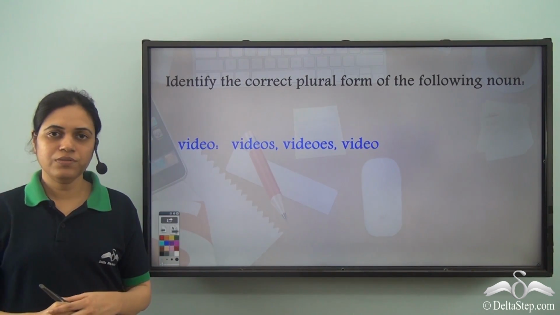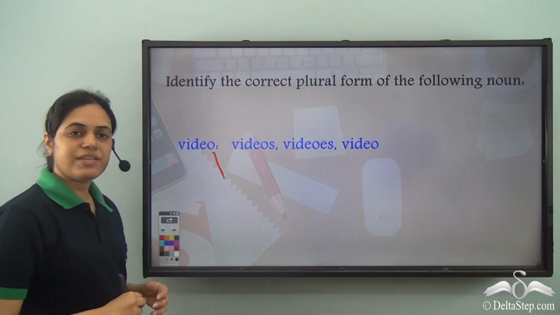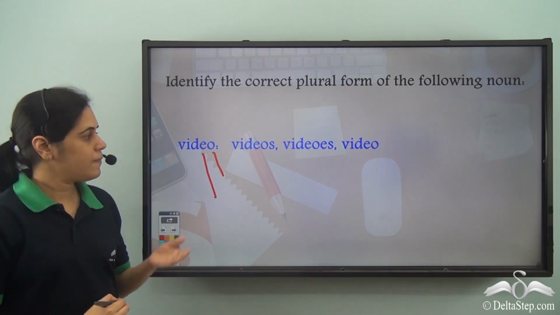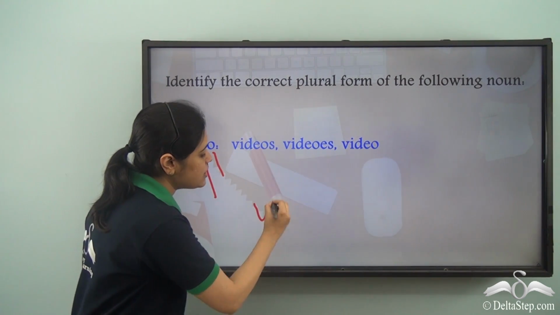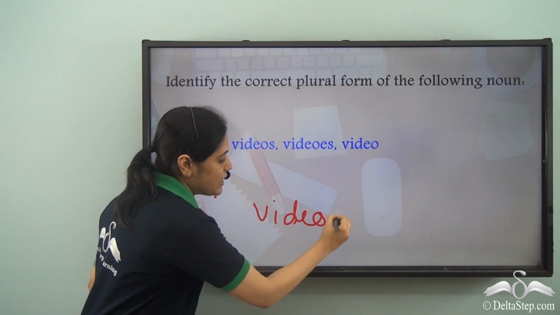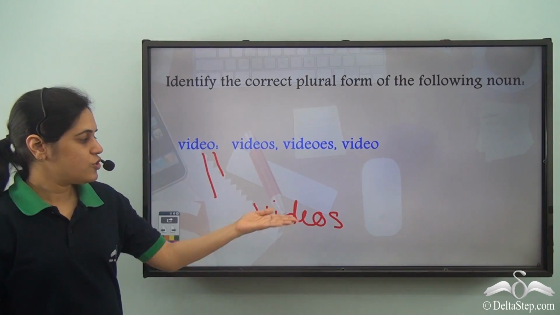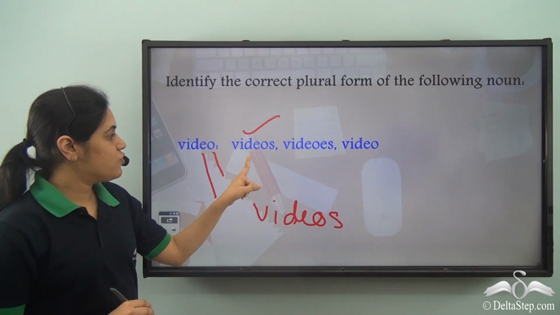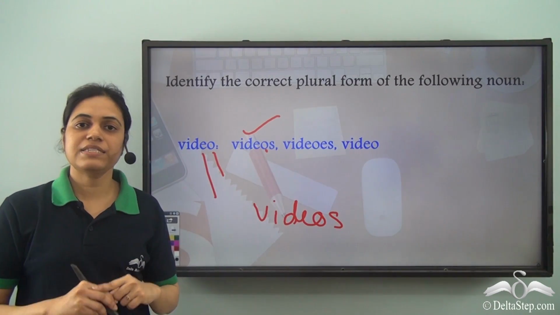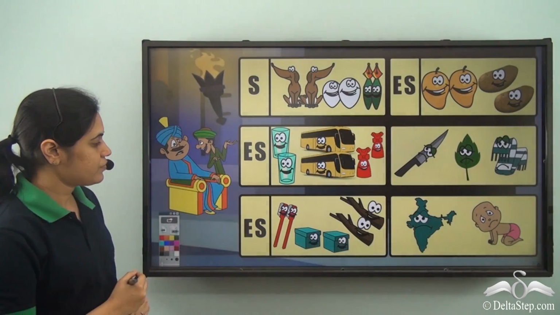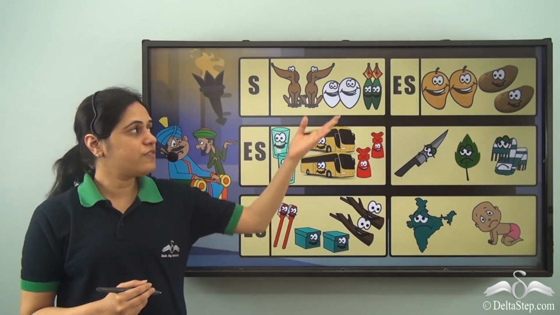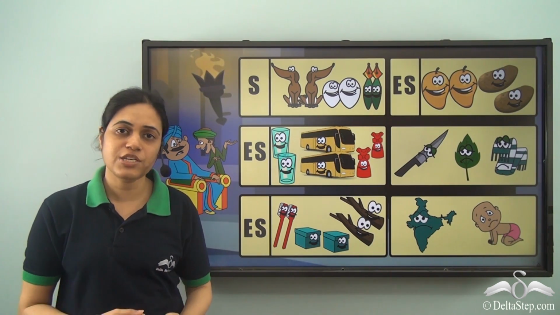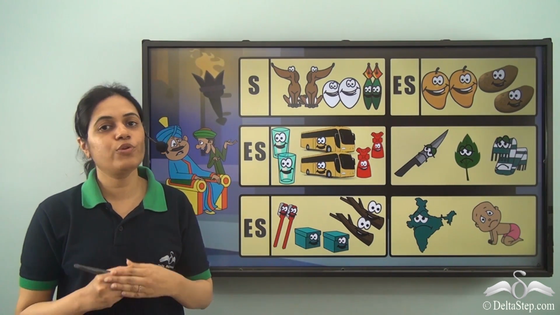What about video? In video there is an O, and just before O there is a vowel E. Now it will form its plural by adding an S. So videos is the correct plural form. Videos, which is formed by adding an S. So this is how the words ending with O like mango, potato, video, radio were given their plural forms.